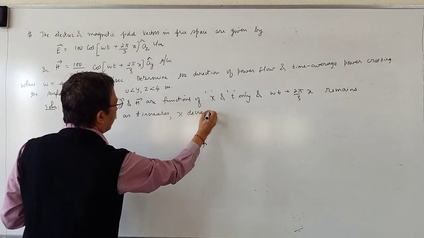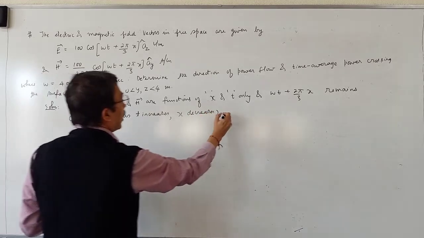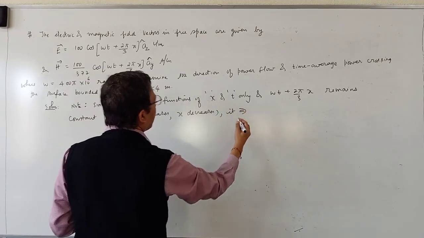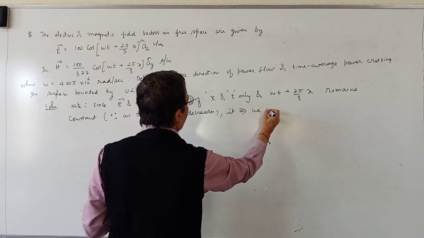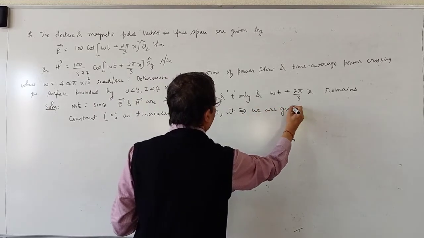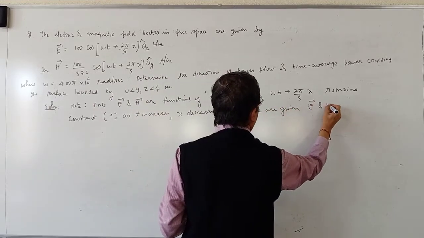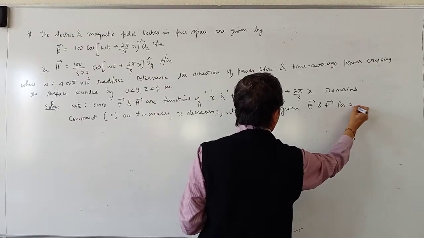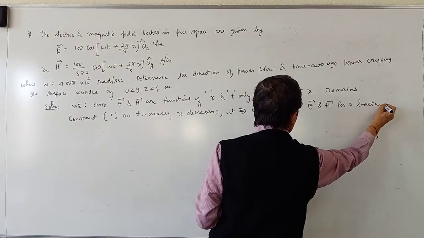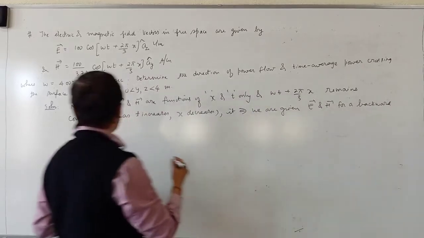As t increases, x decreases. It implies we are given vector E and vector H for a backward traveling wave. This is better. For a backward traveling wave.